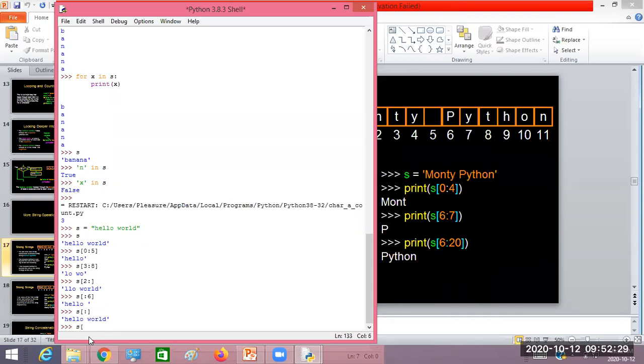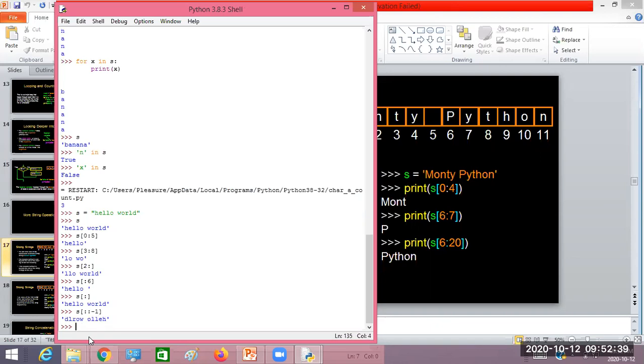Then if I want to reverse the string, look here, simply write colon -1. Now look, the string has been reversed. Compared to the C programming language, for reversing a string you used to write several lines of code. But here, with a simple one line with the indexing, you can do this. Did you get the idea?